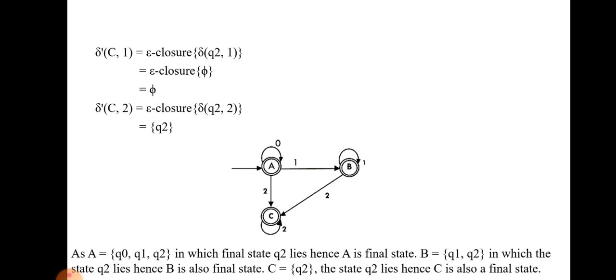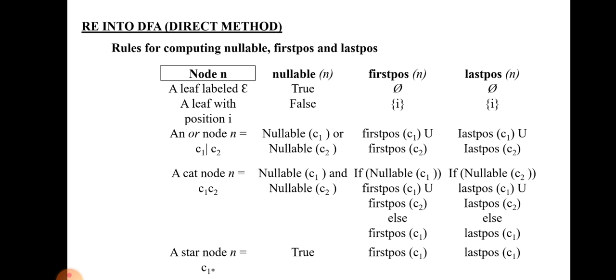Otherwise, if they are giving the regular expression as input, you can convert the regular expression into epsilon NFA, and then the epsilon NFA into DFA by using the epsilon closure method. So the second method in the conversion of regular expression into DFA is the direct method, because in the previous method we convert into NFA and NFA into DFA. But here we can directly convert the regular expression into DFA.